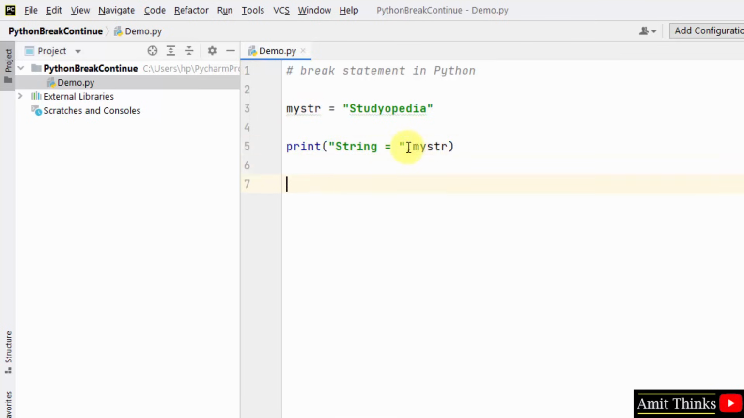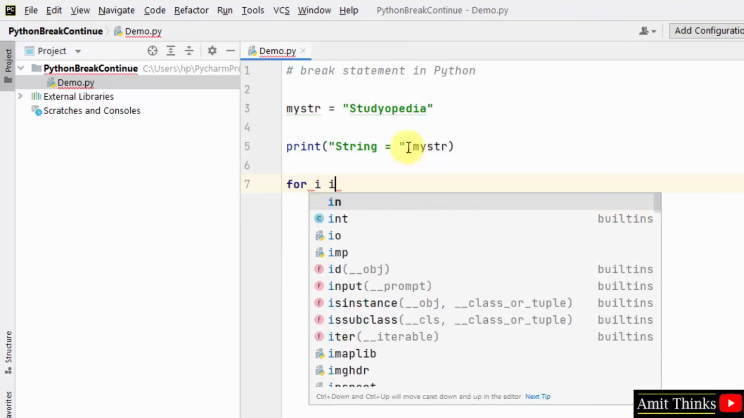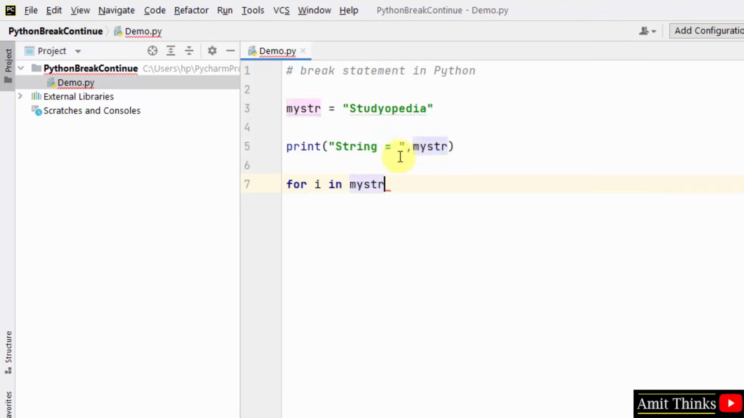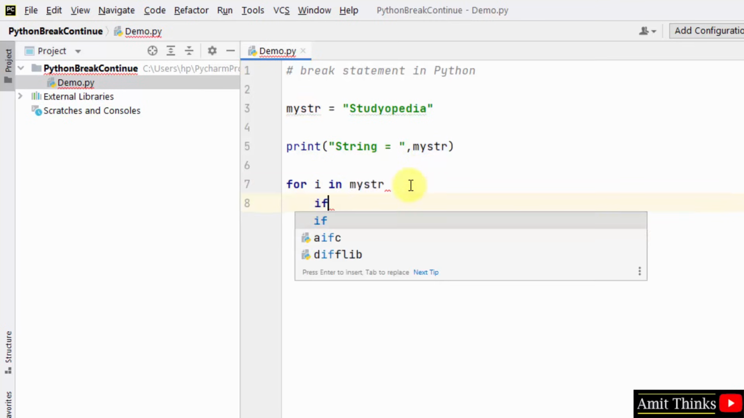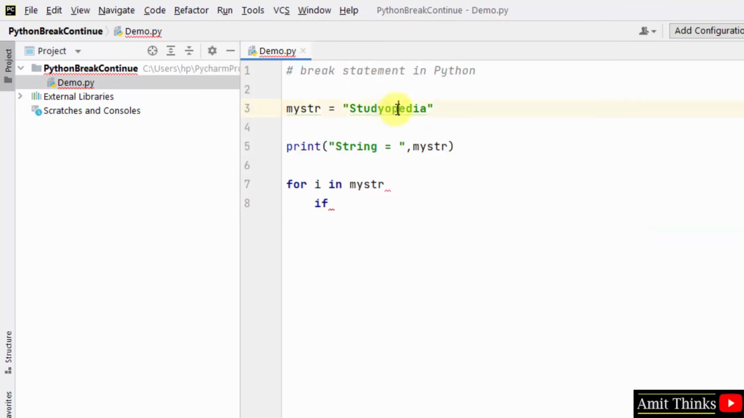I printed it. I'll use a for loop. Now I'll add a condition in it. I told you, let's say after reaching the word P, it should terminate. So I'll just write if i is equal to, I'll mention the particular word, let's say P.